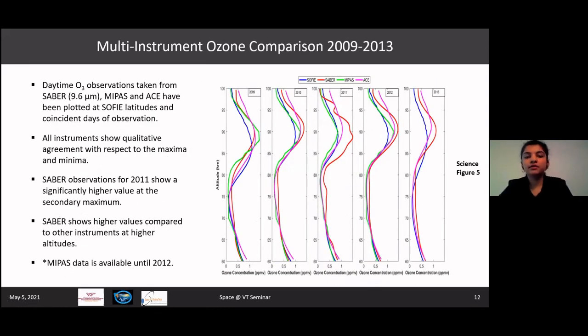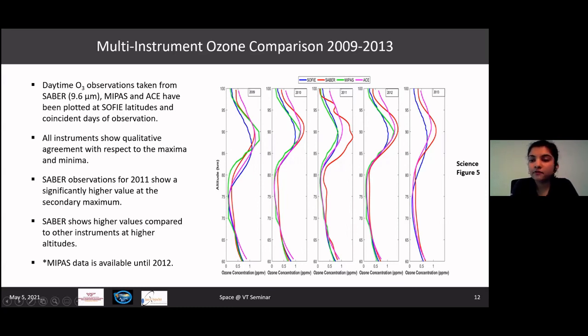This is our multi-instrument ozone comparison with the instruments that I mentioned before. SABRE and MIPAS make day and nighttime measurements, so we just use their daytime measurements to compare with SOFI. And much like SOFI, ACE also measures at sunrise and sunset. Since MIPAS was decommissioned in 2012, we don't have its data for comparison.